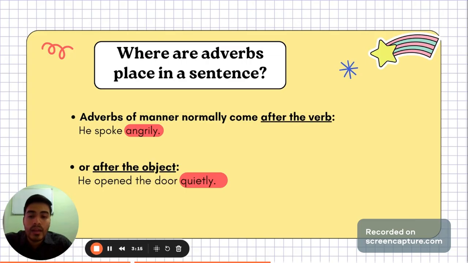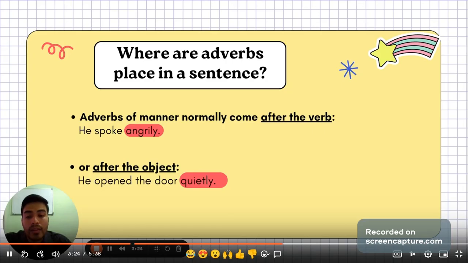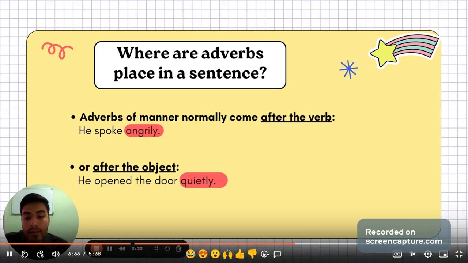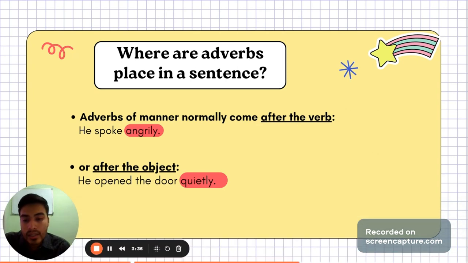He spoke angrily. If it were angry, it would be a mistake because angry is an adjective, and an adjective modifies a noun. Let's see the second way. After the object. He opened the door quietly. We need to review the parts of the sentence. He is the subject, opened is the verb in the past tense, the door is the object. That's why it's after the object.